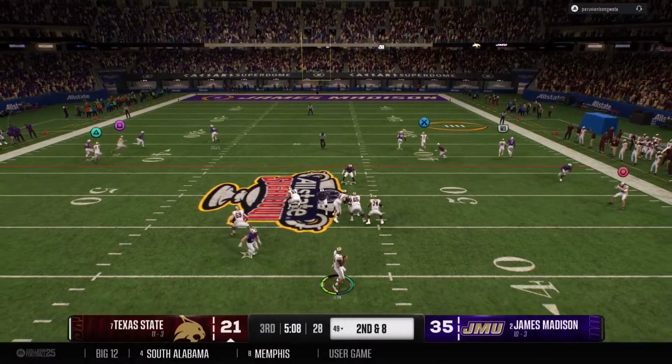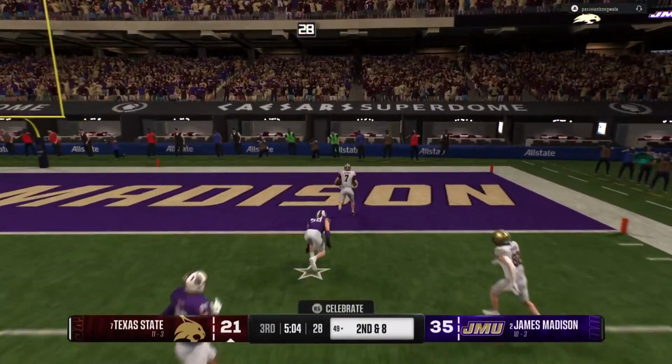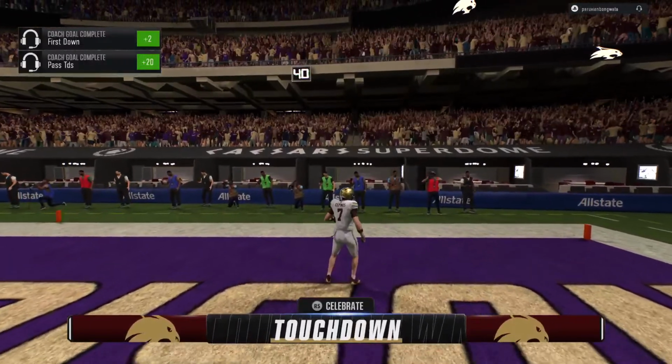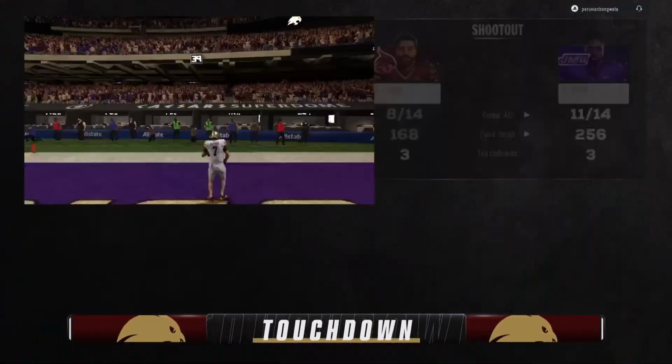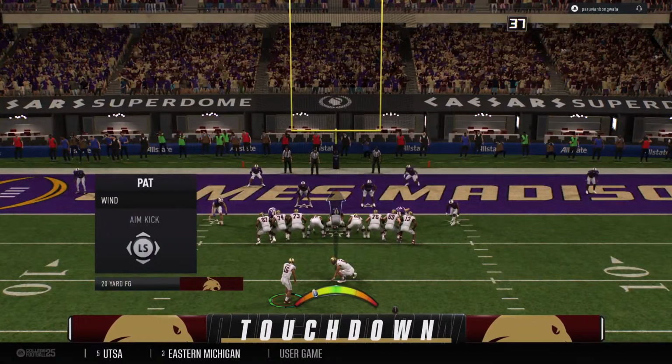Quarterback looking to pass here on second down. He'll take a deep shot here. He's got it near the end zone. Takes it all the way to the house. Touchdown, Texas State. That's another passing strike from this quarterback.